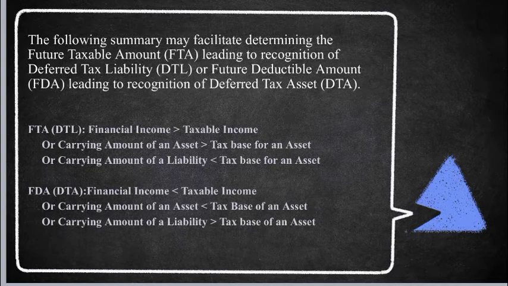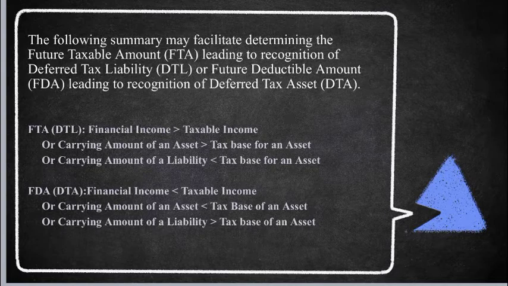FTA: financial income is greater than taxable income, or carrying amount of an asset is greater than tax base for an asset, or carrying amount of liability is less than tax base for a liability.